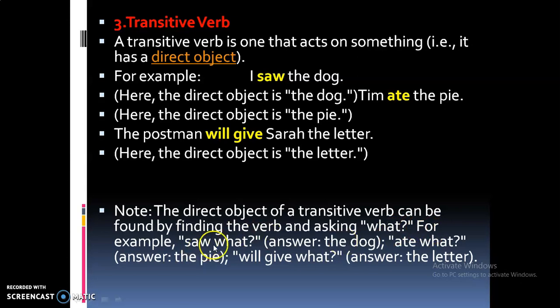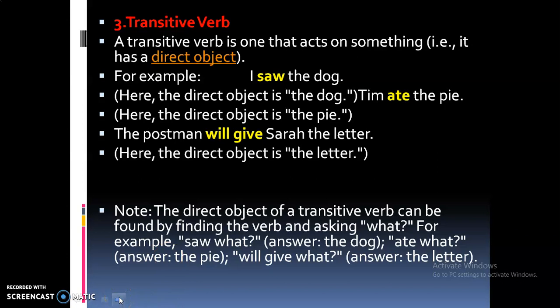For example, saw what? So I saw what? The answer, the dog. So the dog is the direct object. Tim ate the pie. So Tim ate what? The pie. So the pie is the direct object. Next example, the postman will give Sarah the letter. Will give Sarah what? What is the answer? So the answer is the letter. So here the letter is the direct object. So what is a transitive verb? A transitive verb is one that acts on something. That is, it has a direct object.